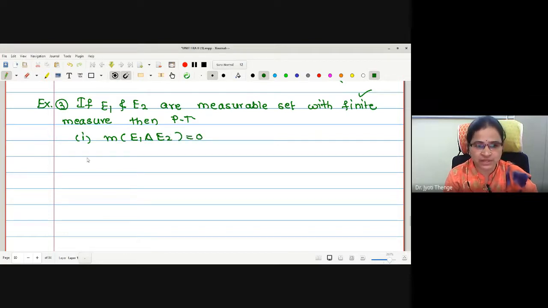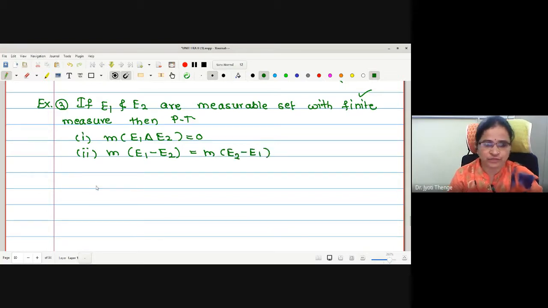How is the symmetric difference defined? I think in the earlier lectures, while taking the basics, I told you what the symmetric difference is. Second, the measure of E1 minus E2 is equal to the measure of E2 minus E1. Third, the measure of E1 equals the measure of E1 intersection E2, which is equal to the measure of E2.